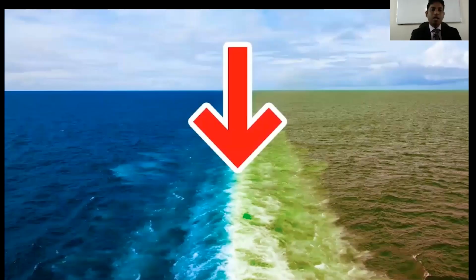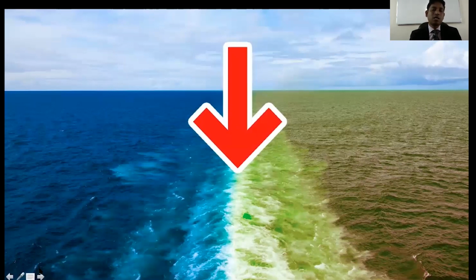Another beautiful picture here. You can see an ocean, but it has two colors, right? So why does it have two colors? Okay, this is the Atlantic Ocean, and in the Atlantic Ocean there are two colors of water.